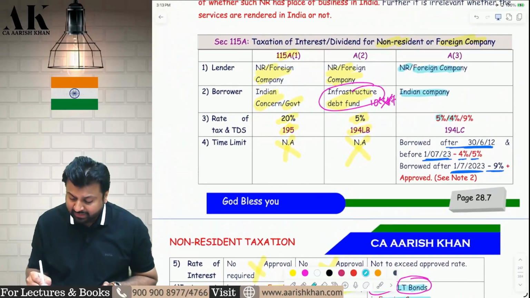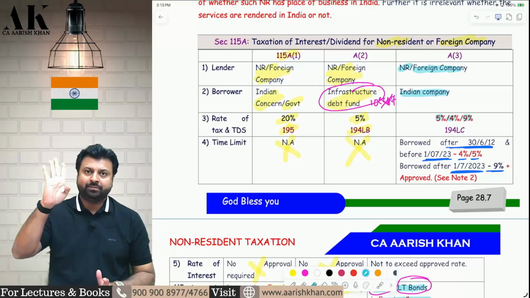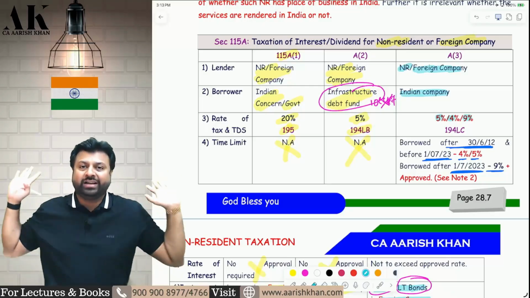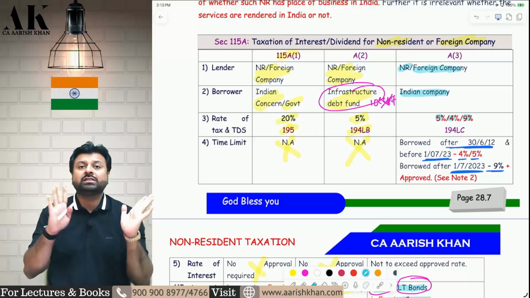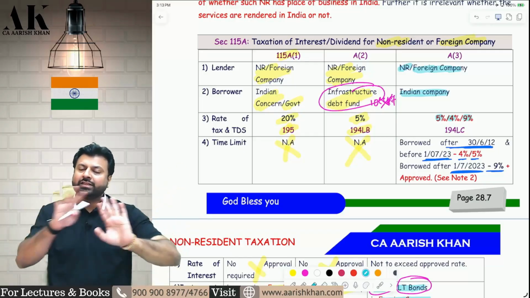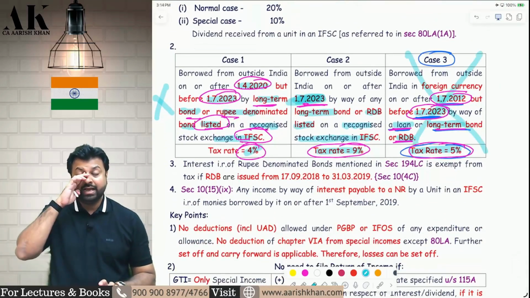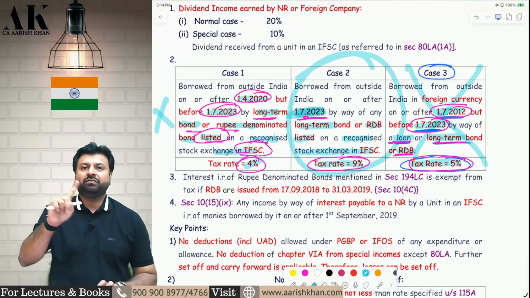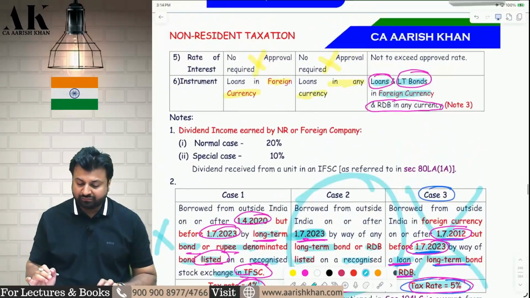So when 5%, when 4%, when 9%, again I will say between 2012 to 2023, it is 5%. Between 2020 to 23, it is 4% subject to condition. That is, if the bonds and the rupee denominated bonds are listed in a recognized stock exchange in IFSC. After 2023, 5% section is expired because this section expires in 2023. After 2023, this 9% is still there, but that is only for IFSC listed bonds and IFSC listed rupee denominated bonds. It is not for other people.